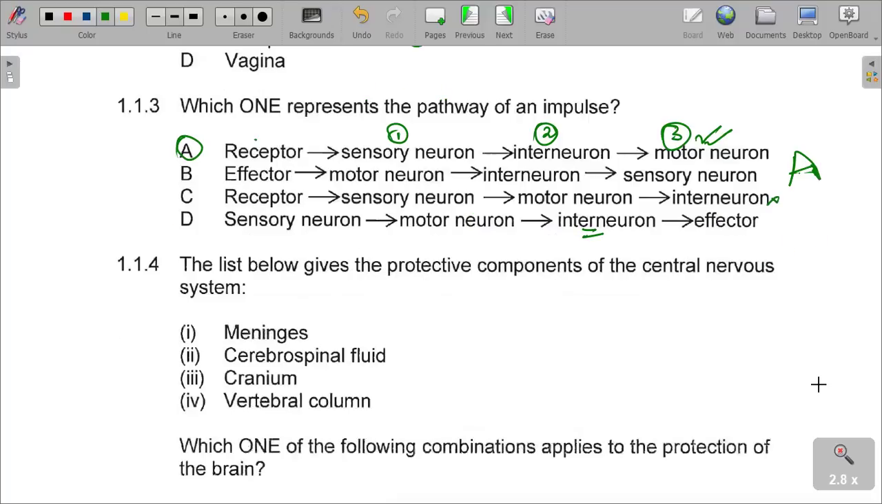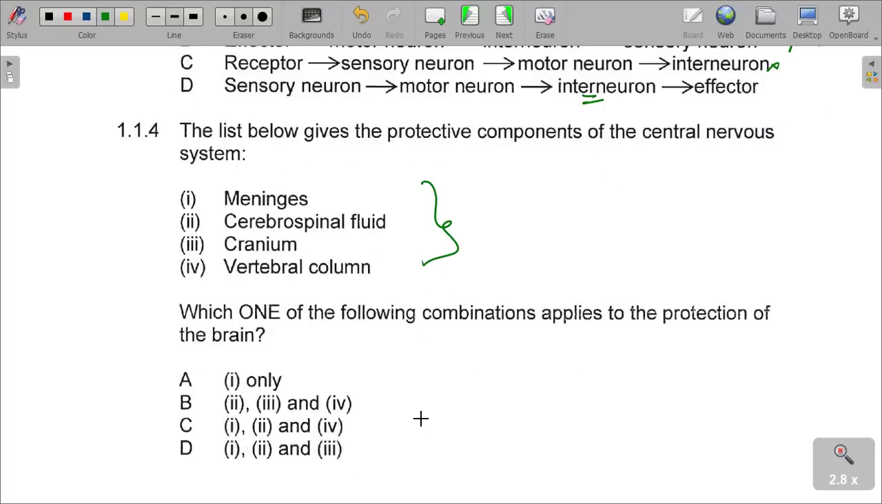And then the next question. The list below gives the protective components of the central nervous system. We have got the meninges, the cerebrospinal fluid, the cranium, and the vertebral column. The question is: which of the following combinations applies to the protection of the brain? You are saying just the protection of the brain. Which of these listed above applies to the protection of the brain?